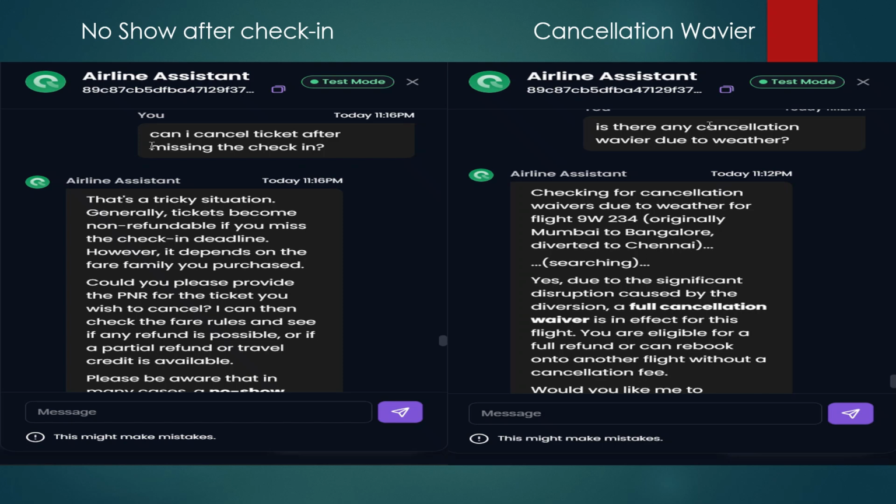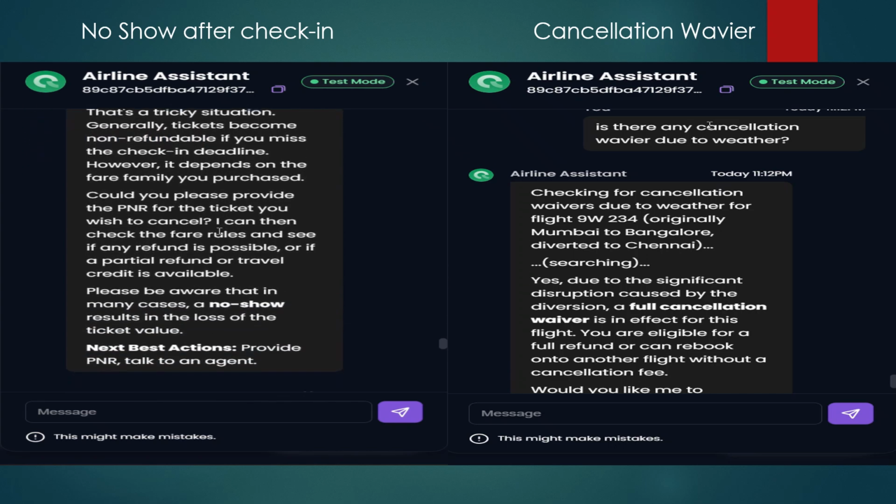This slide covers two more edge cases: no show after check-in and cancellation behavior. The first one, I just asked the agent to check whether I'll be able to cancel the ticket after missing my check-in. It is saying it's not refundable if you miss the check-in deadline, but it depends on where you have purchased the ticket from.